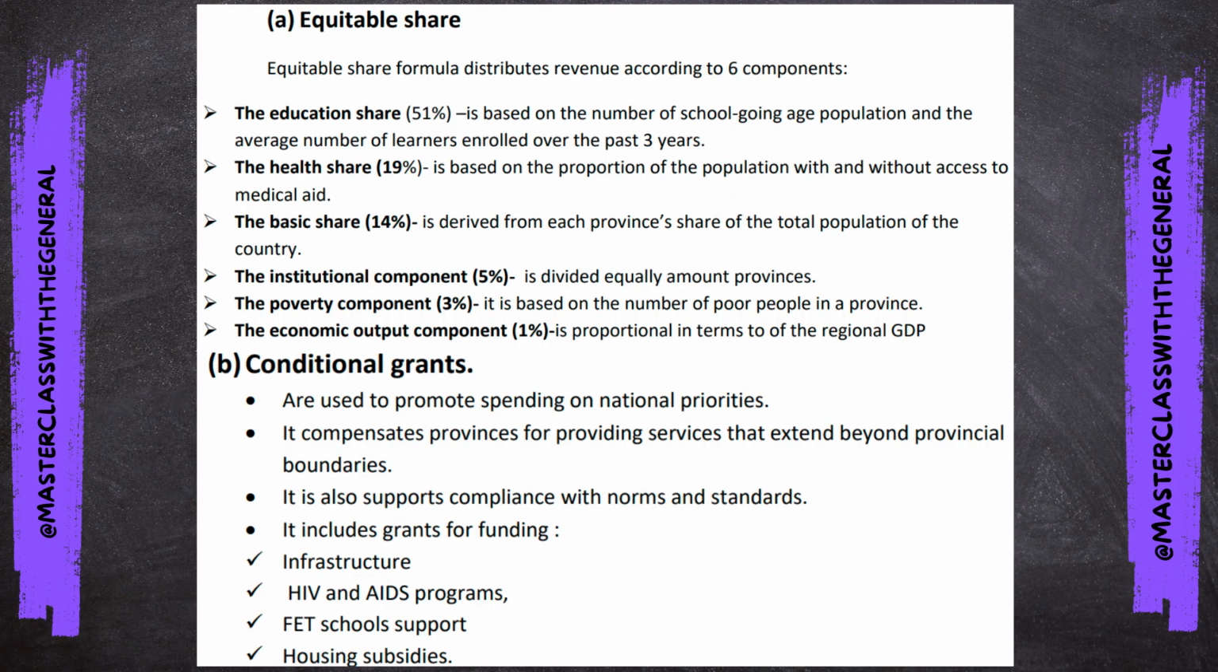Then we move over to the second one, conditional grants. Conditional grants are used to promote spending on national priorities. It compensates provinces for providing services that extend beyond provincial boundaries. It also supports compliance with norms and standards. It includes grants for funding such as infrastructure, HIV/AIDS programs, FET school support, and housing subsidies.